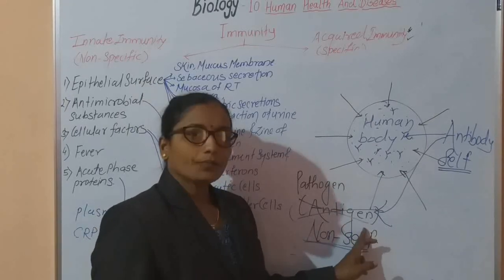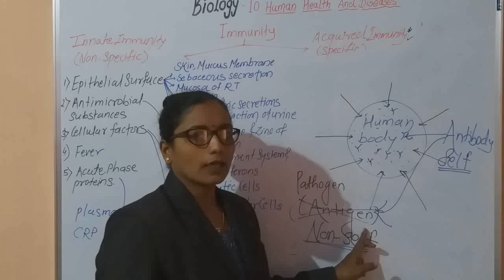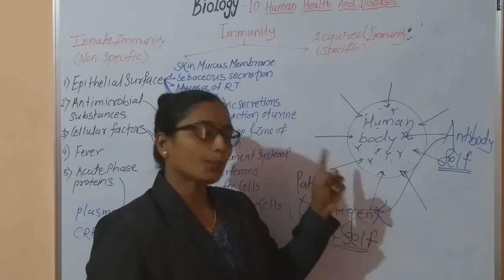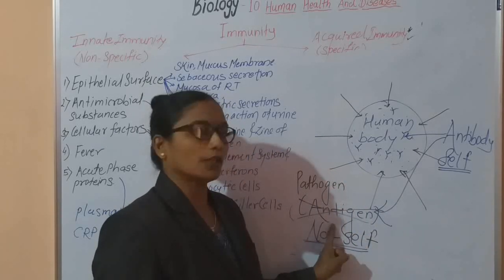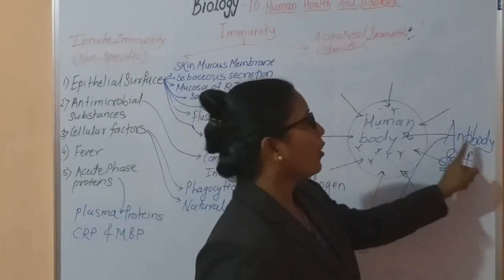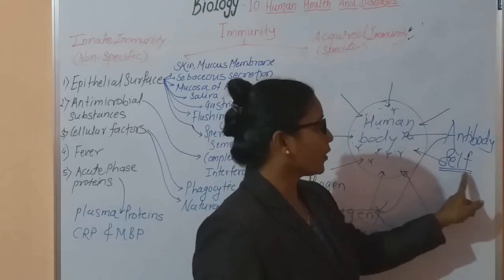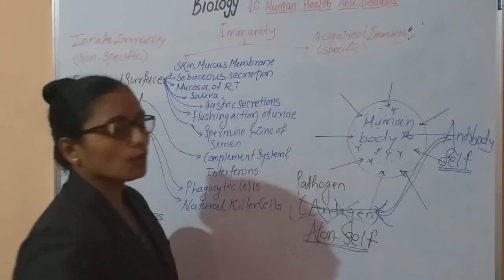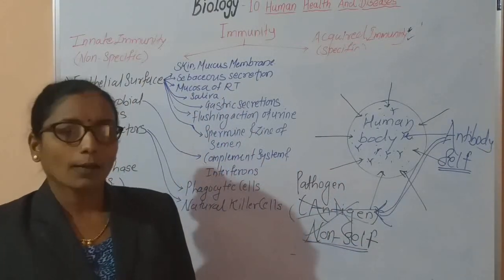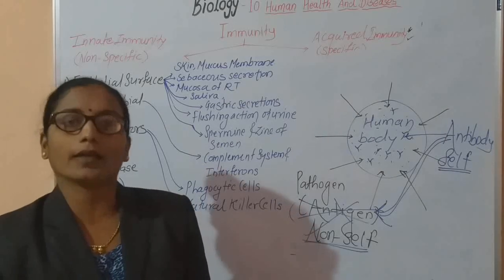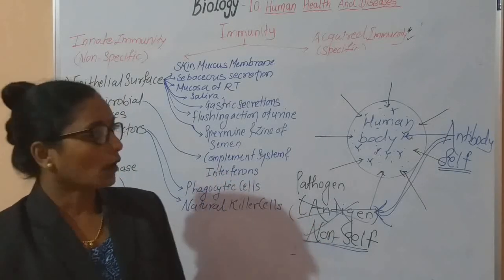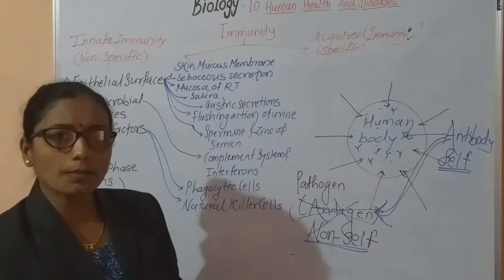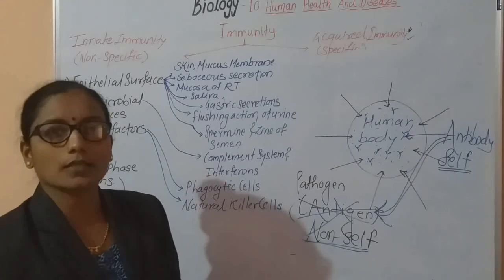First, antigens are non-self, foreign components released inside our body due to the entry of a pathogen. For protection from this pathogen, our human body forms antibodies, which are self components. They try to destroy the pathogen and give protection from the particular pathogen which causes any type of disease. This ability of the human body is called immunity. In simple words, immunity is the disease resistance power.